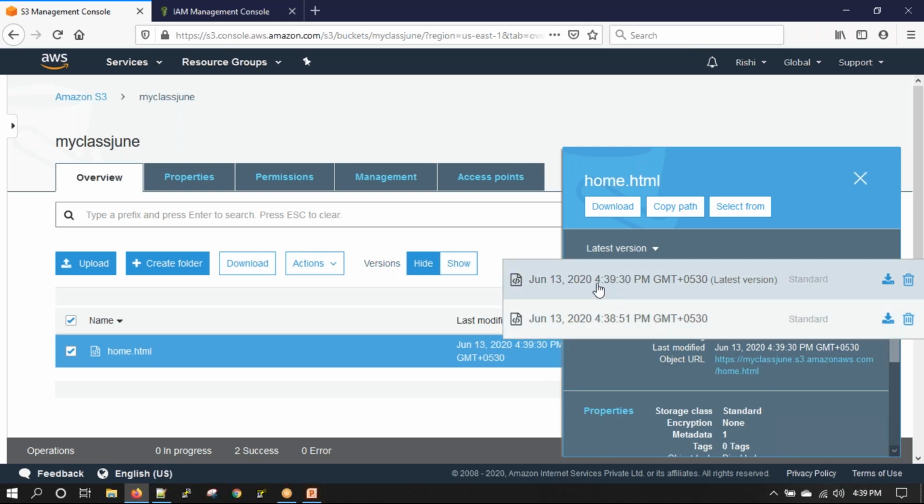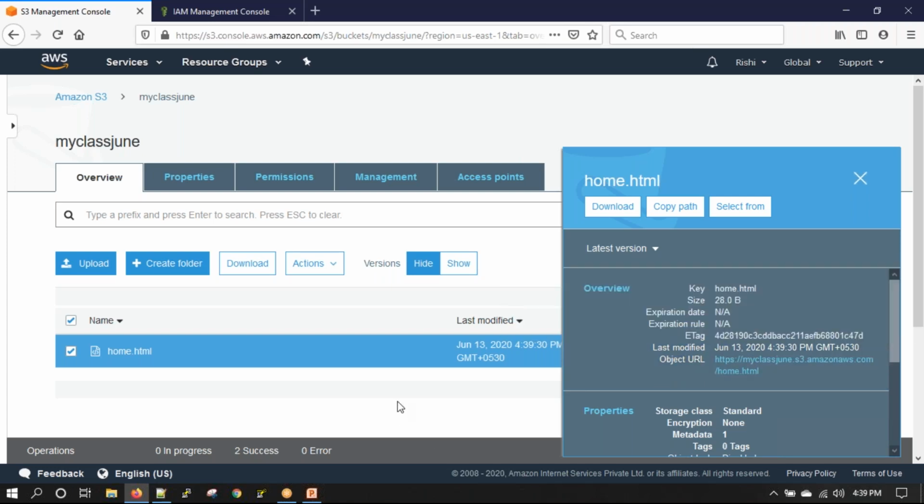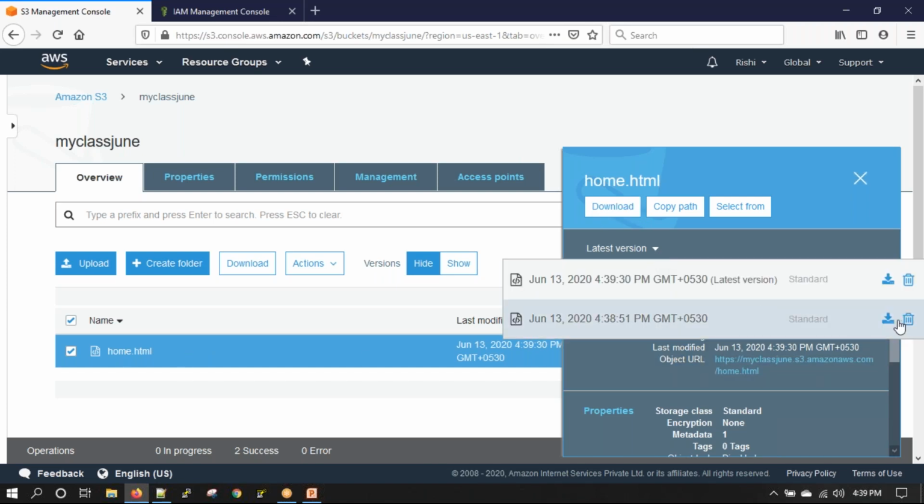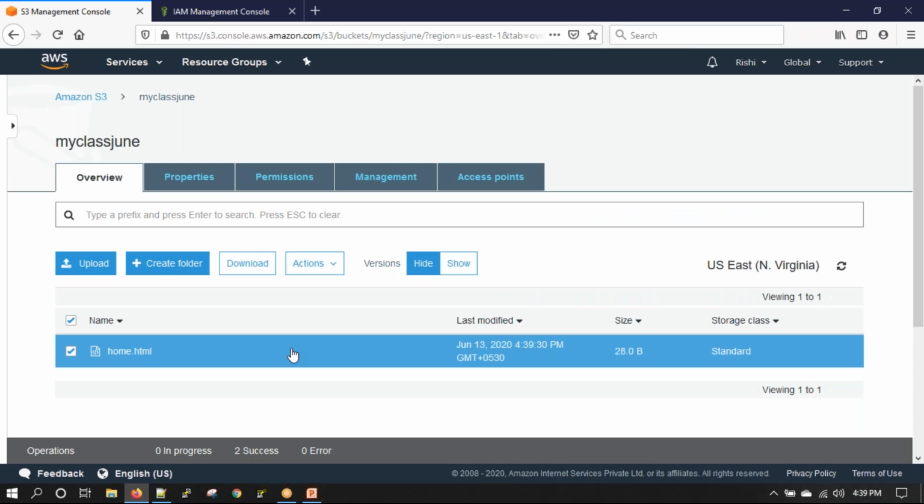This was uploaded 4:39, this was uploaded 4:38 p.m. So we have both versions of the file. By default it is the latest version, so if I download I get the latest version, but I can download the older versions of the file too. I can delete also, if I want to, but I have all the versions of the file which I will be uploading.